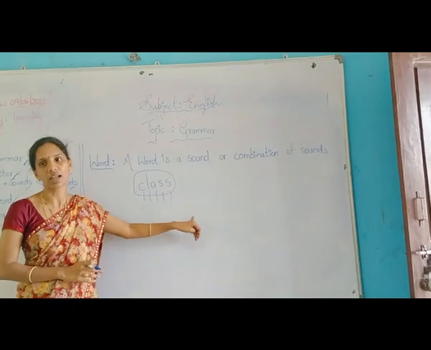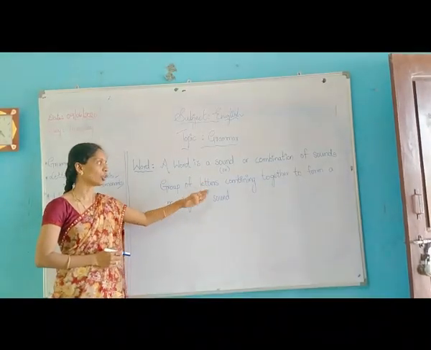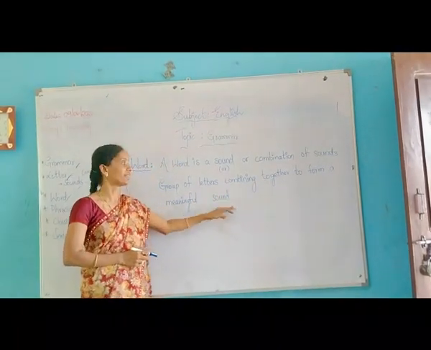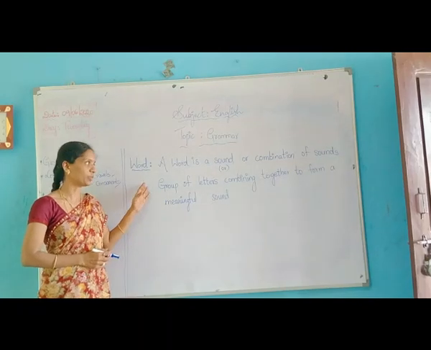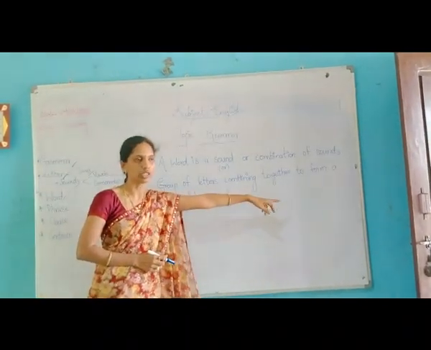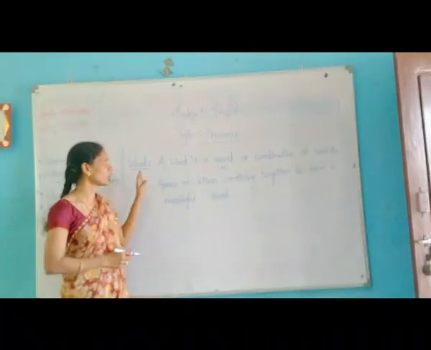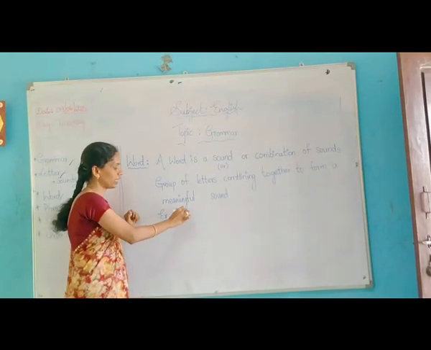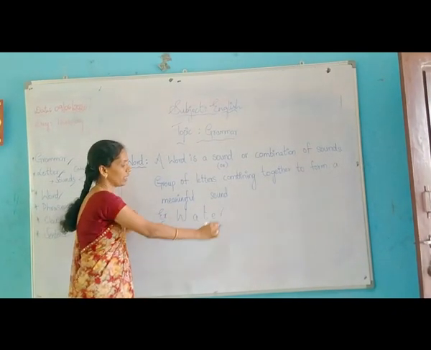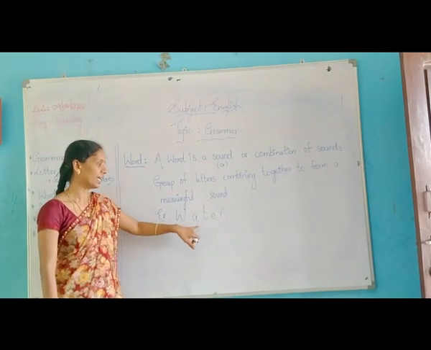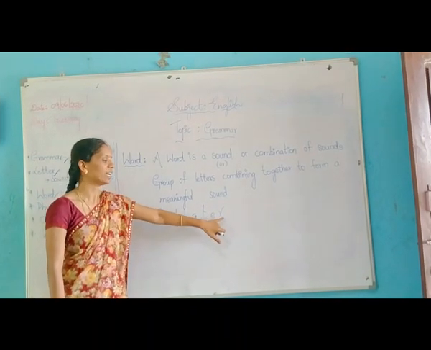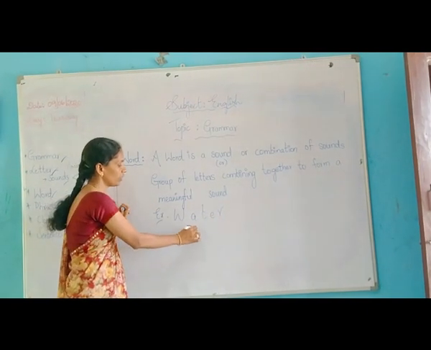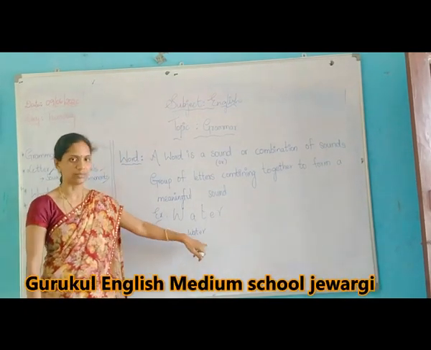What is it called? Class. Or one more definition: a group of letters combining together to form a meaningful sound is also called a word. I repeat again, a group of letters combining together to form a meaningful sound is also called a word. Example again: water, W, A, T, E, R. We say W, A, T, E, R, and those five letters combined together formed a meaningful word called water.